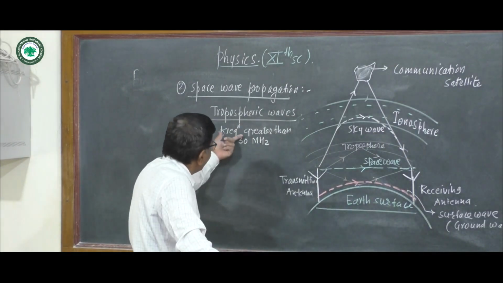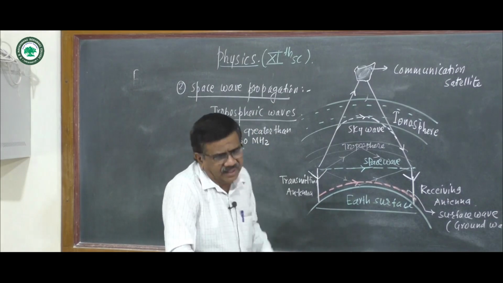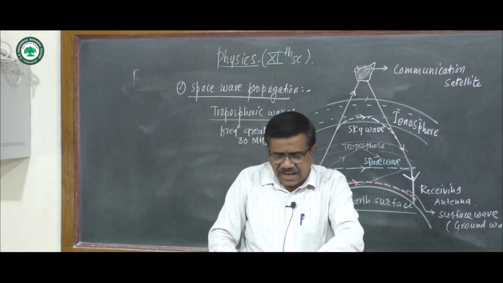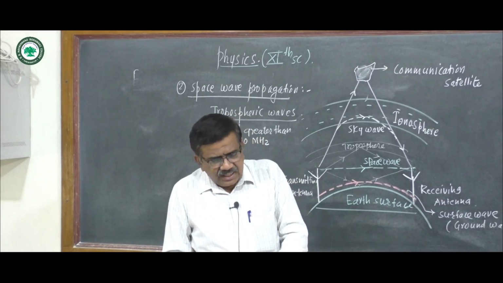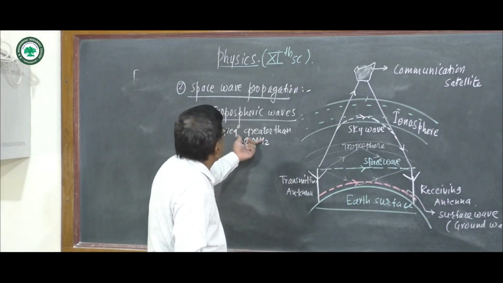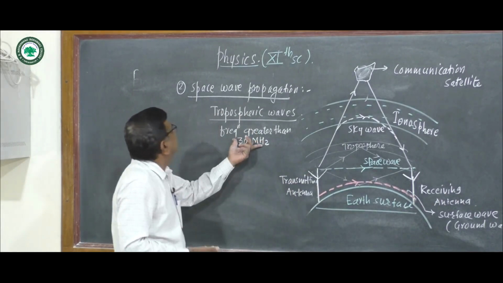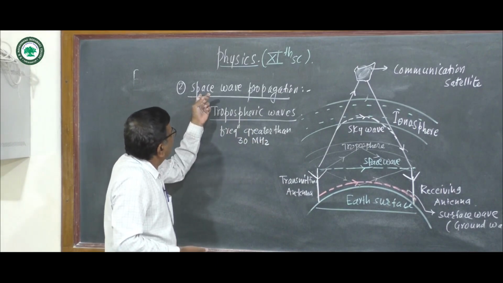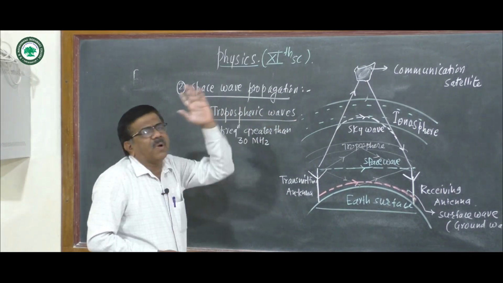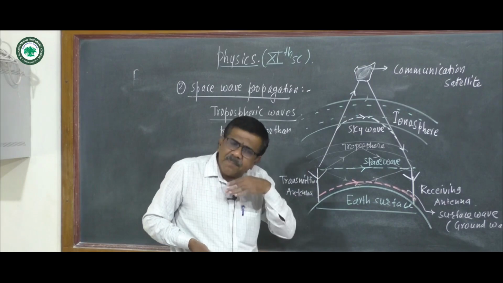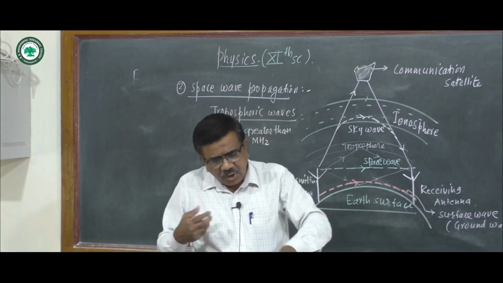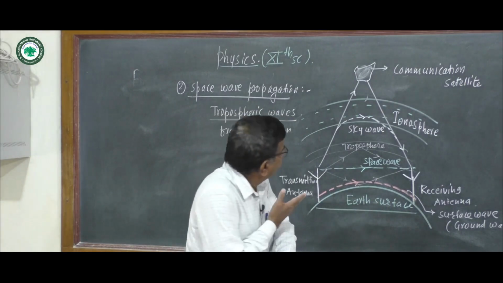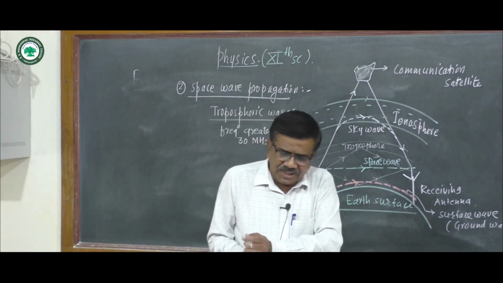Radio waves whose frequency is greater than 30 megahertz can pass through the ionosphere after suffering a small deviation. Hence, these waves cannot be propagated by space wave propagation because they pass through the ionosphere.